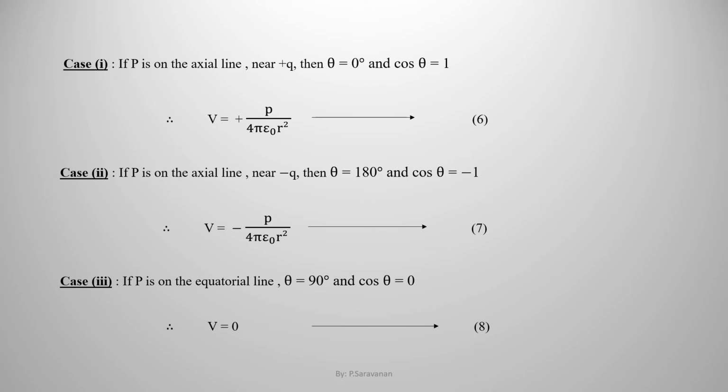Case 3. If point P is on the equatorial line, then theta is equal to 90 degree. And hence cos theta is equal to cos 90 is equal to 0. And hence the potential V is equal to 0. This is equation 8.